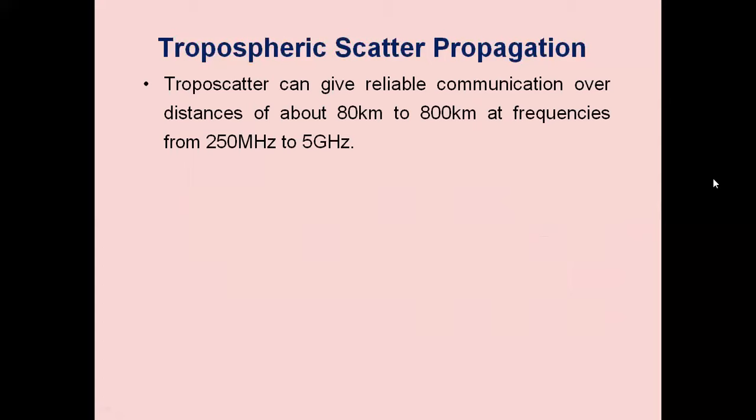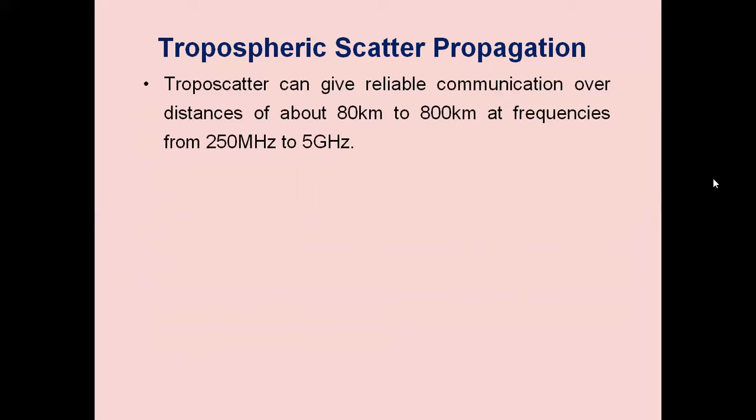Tropospheric scatter can give reliable communication over distances of about 80 kilometers to 800 kilometers at frequencies of 250 megahertz to 5 gigahertz. So we can propagate the signal up to a distance from 80 kilometers to 800 kilometers.